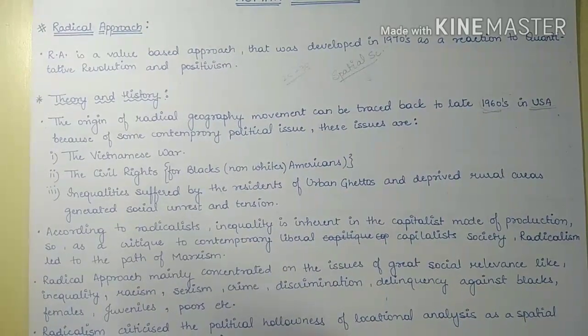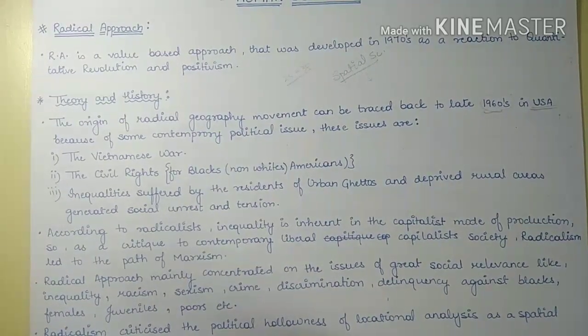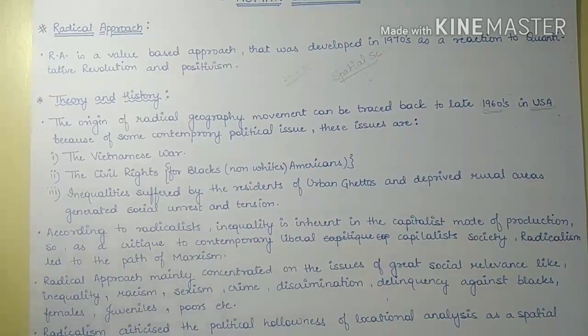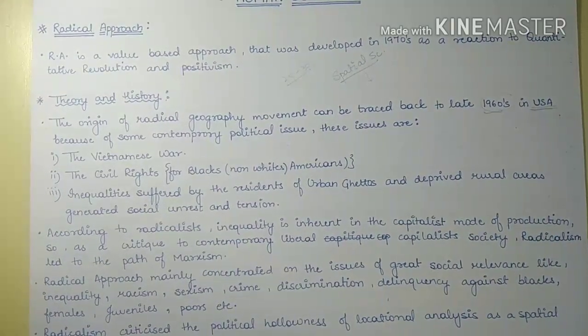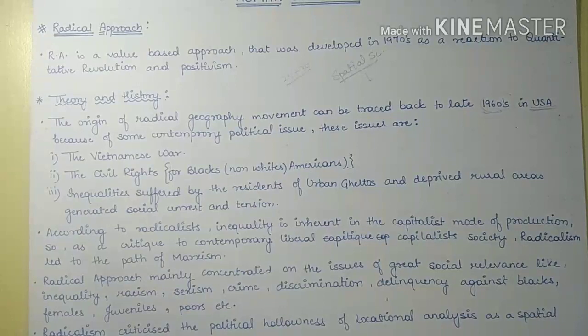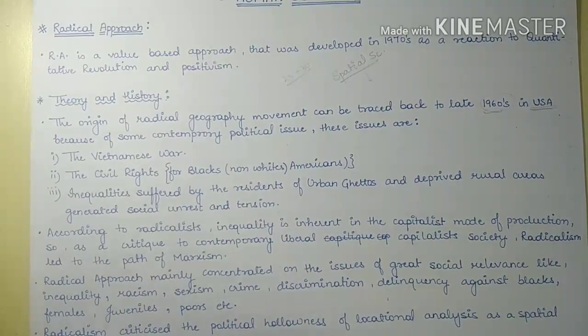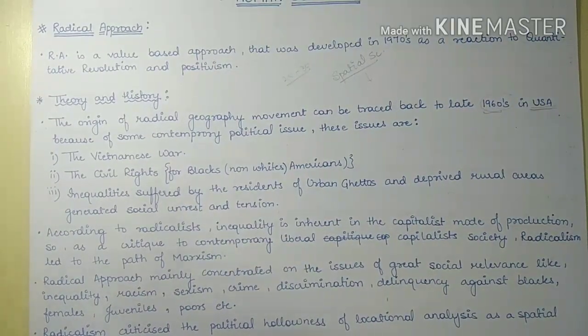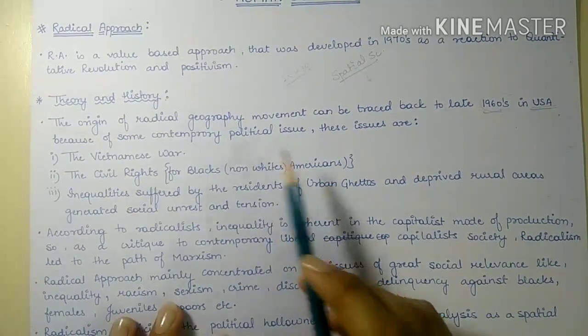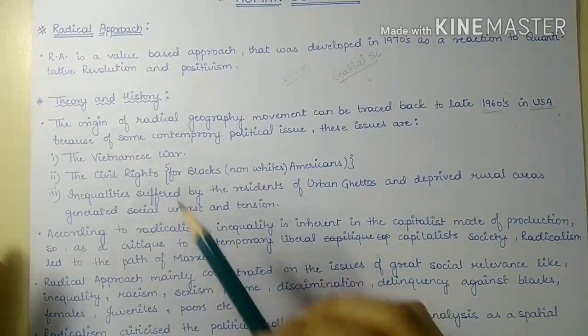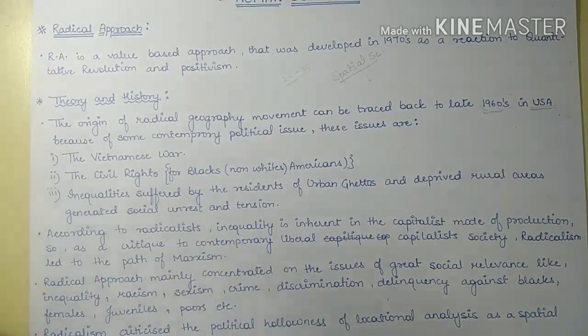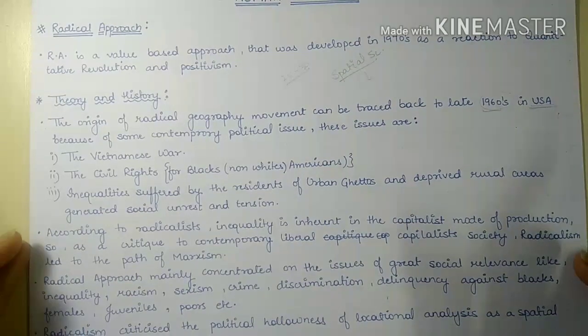Then we can see that in the urban ghettos and in some of the deprived rural areas, people suffered with great inequalities. So because of that there was great social unrest and tension in the area. So these causes led to the origin of radical geography.